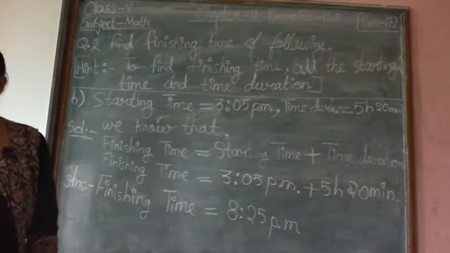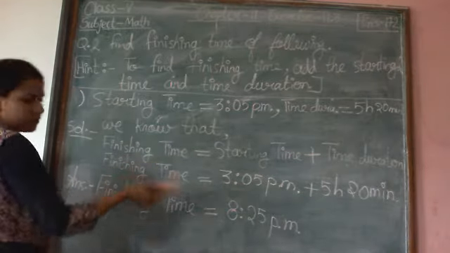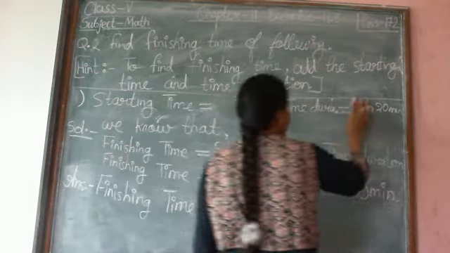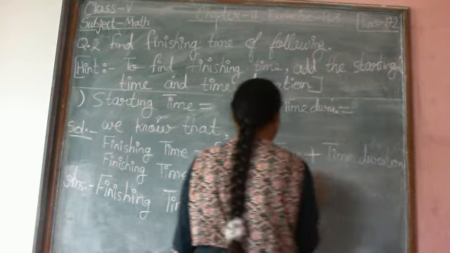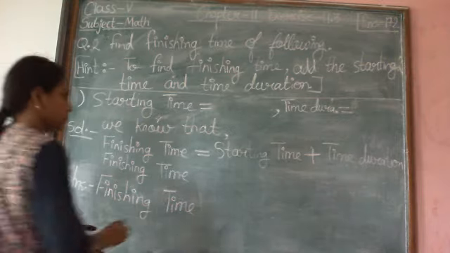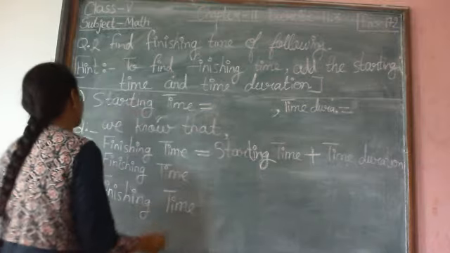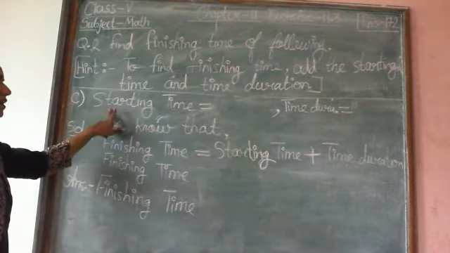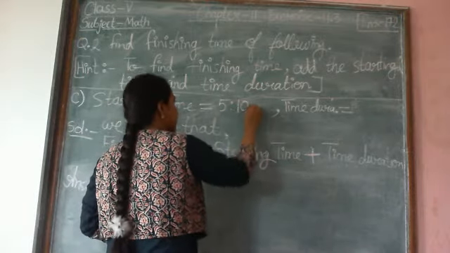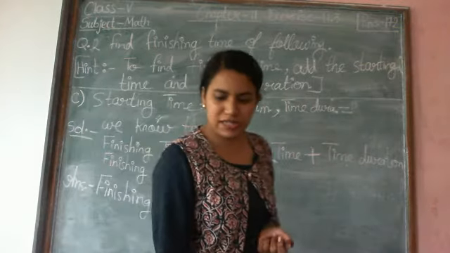Okay. Now we will solve part C. Starting time given is 5:10 AM, and what is the time duration?